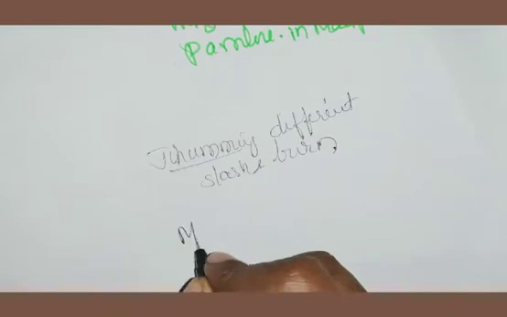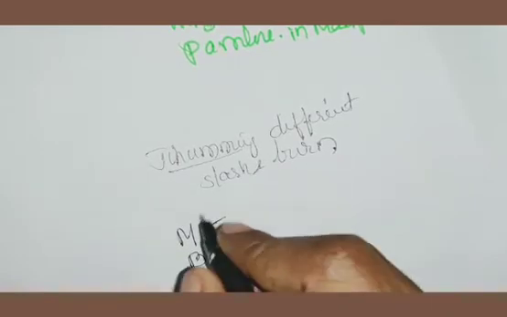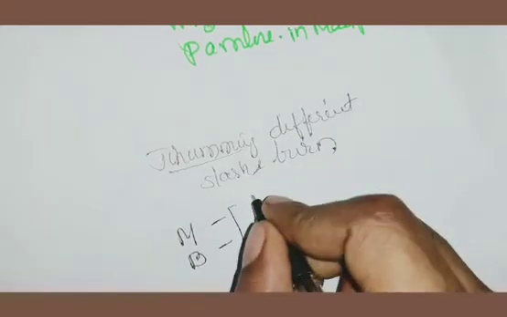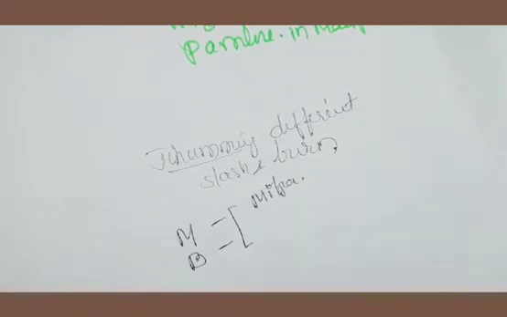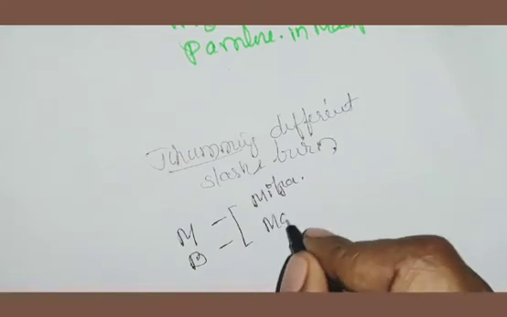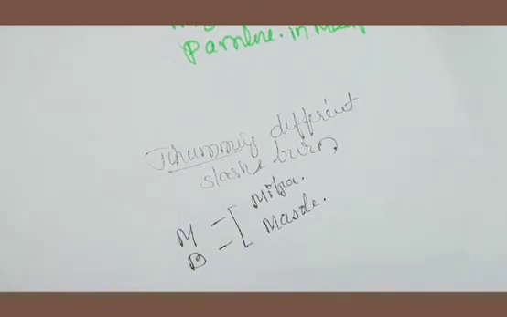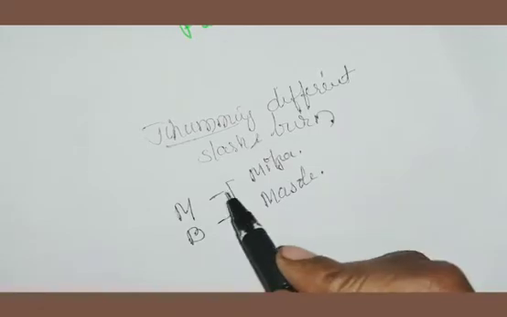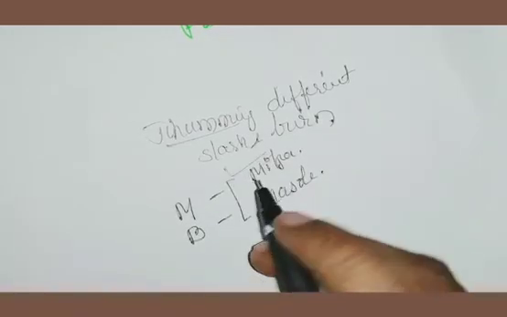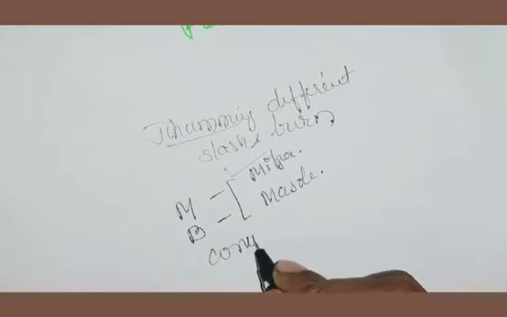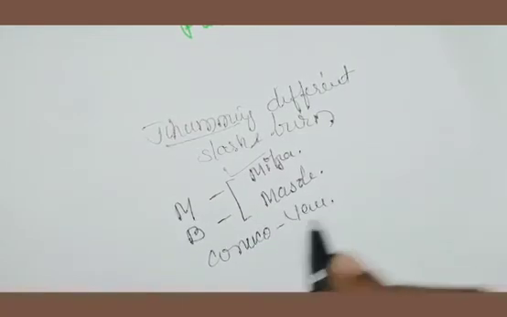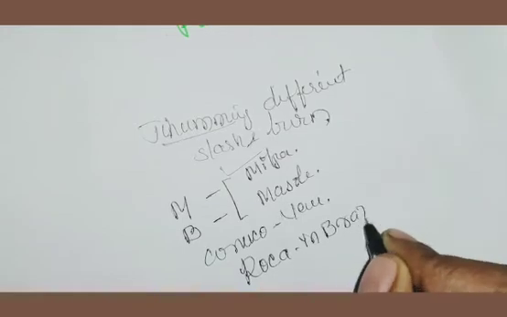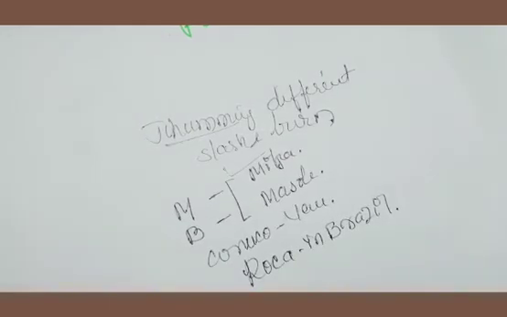In Mexico and Brazil, both names start with the letter M. In Mexico they call it Milpa, and in Brazil they call it Masole. And in Central America also they call it Milpa, and Conuco in Venezuela, Roca in Brazil. So in India it has different names.